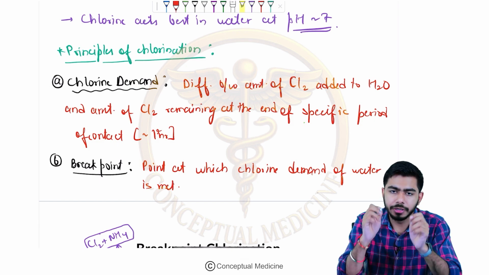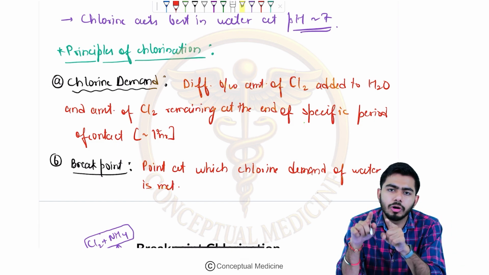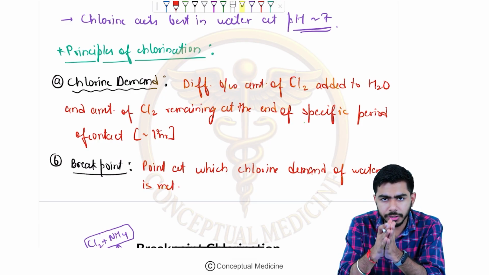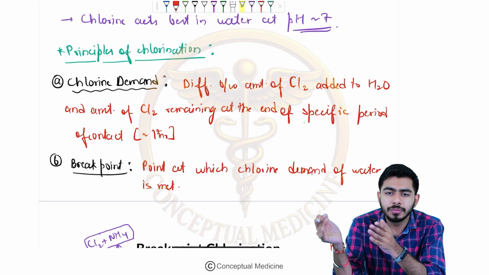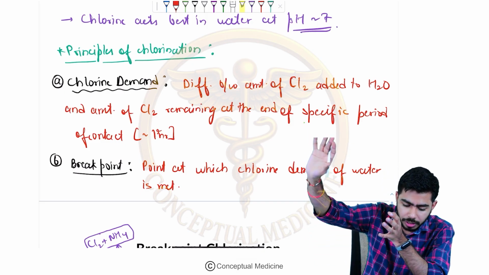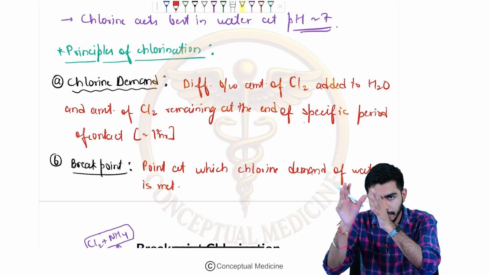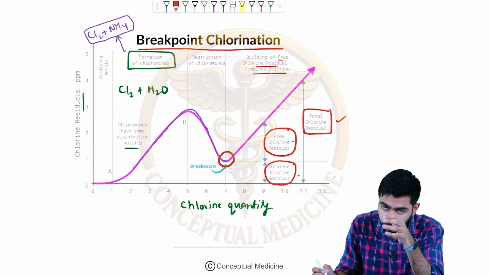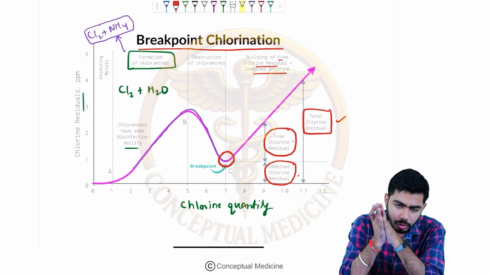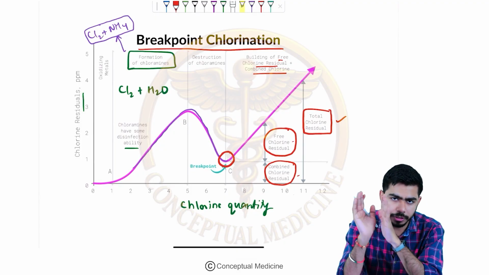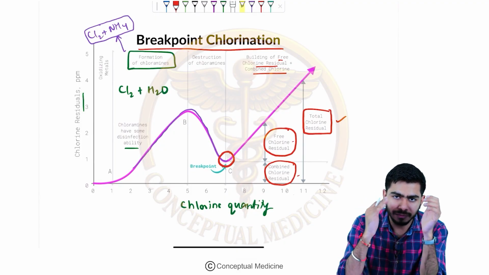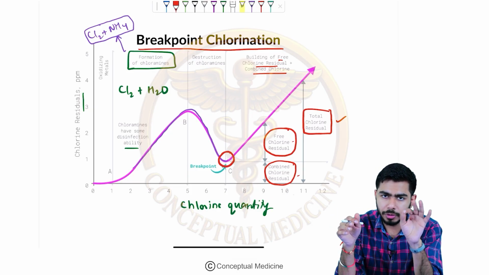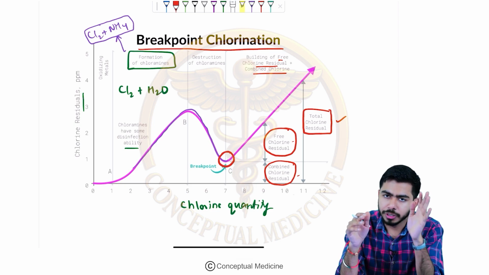Beyond this breakpoint, listen carefully, what will you have in the water? You will have free residual chlorine and combined residual chlorine as well, and in total we call that total residual chlorine. Once the chlorine demand of the water is met, that point is called the breakpoint of chlorination.